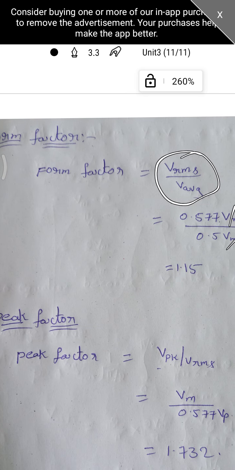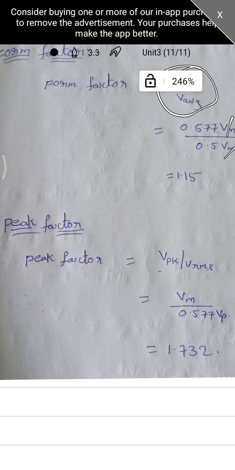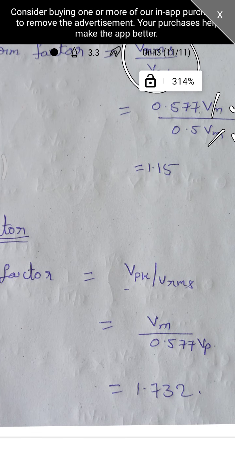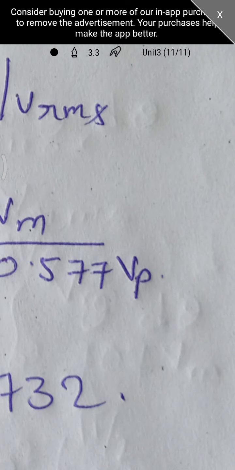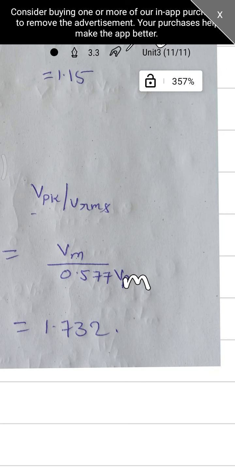And after that we have to find the peak factor. Peak factor is equal to V peak by VRMS. That means V peak is nothing but Vm, and VRMS is 0.577 into Vm.